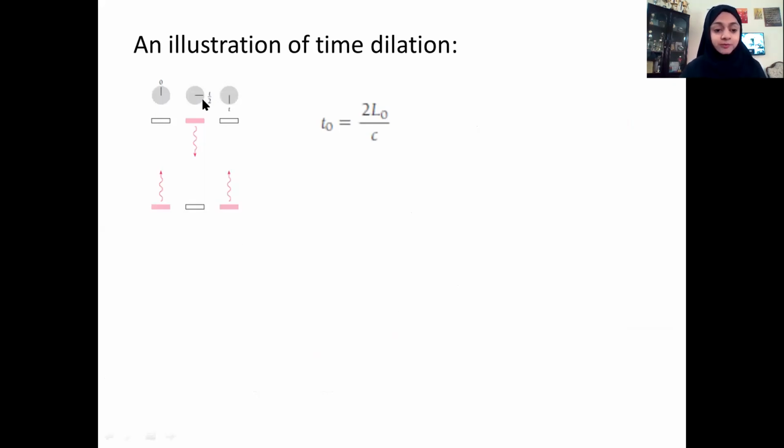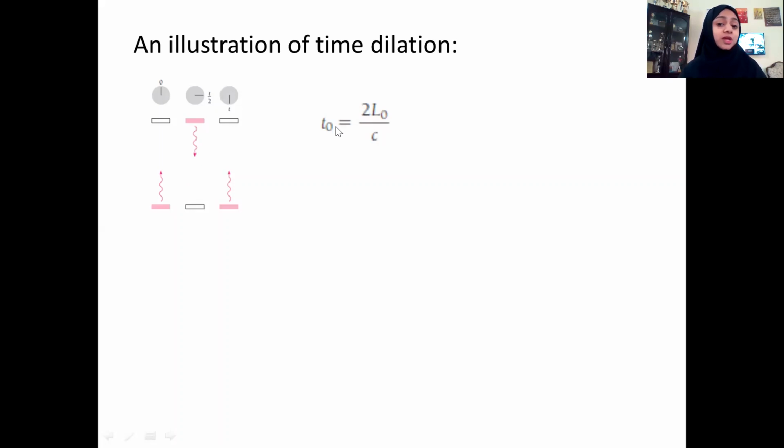Suppose you have a clock which consists of two mirrors, and in between these two mirrors there is a light pulse. When the light pulse is emitted by this plate, it goes up, and here it gets reflected back and it comes down. So let T0 be the time taken for one round trip, and this is observed from ground.